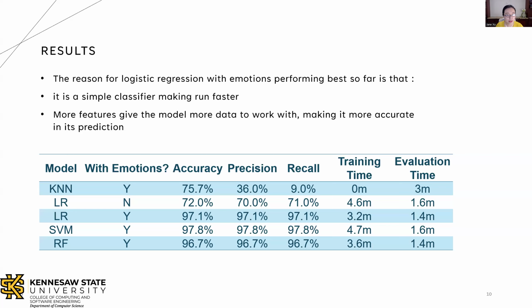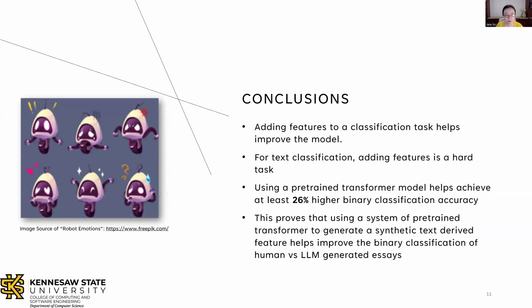The reason the LR performed the best so far is that it's a simple classifier that makes running time faster, and the more features give the model more data to work with, making it more accurate in its prediction. So at this point, we can conclude that adding features to a classification task helps improve the model.